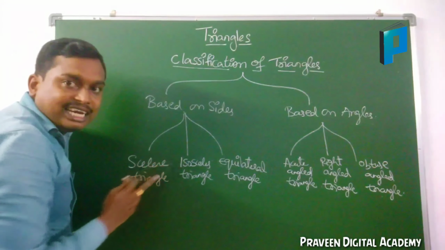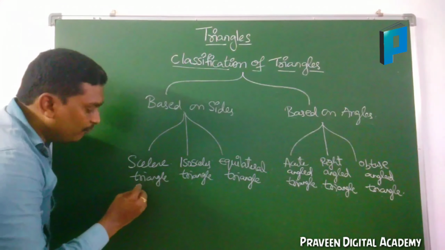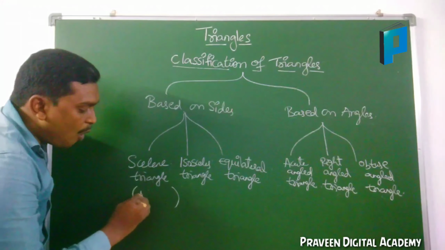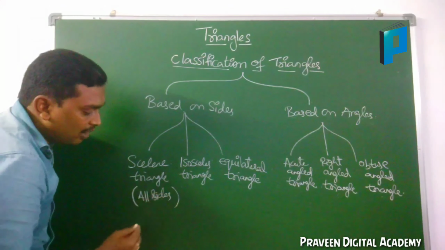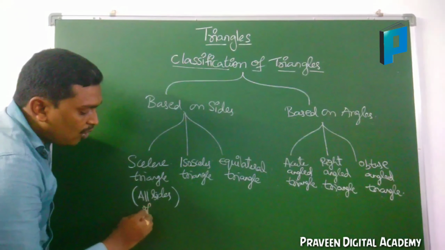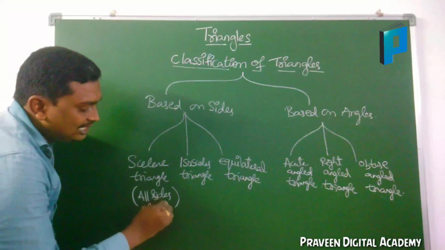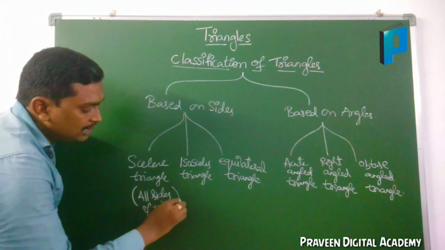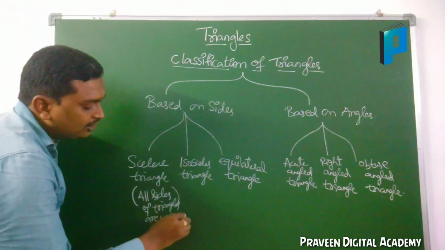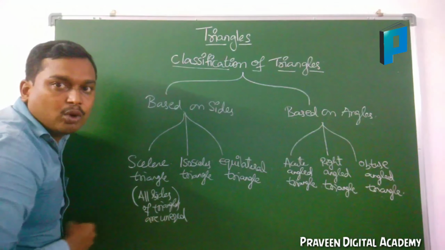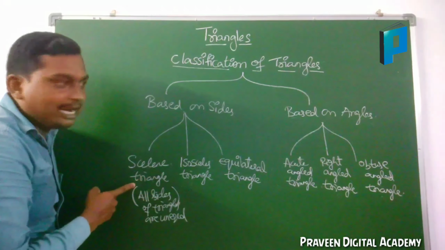Here, a scalene triangle is a triangle which is having all sides of the triangle unequal. All sides of the triangle are unequal. Then such type of triangle is called a scalene triangle.